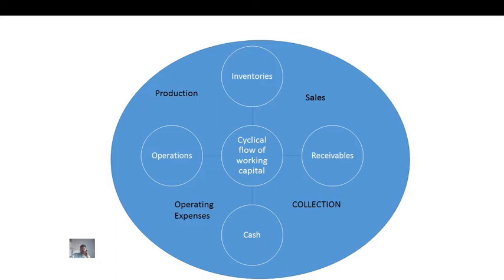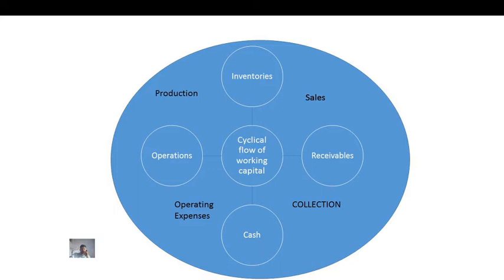After buying raw material, in the process of production, the raw material is converted into semi-finished goods, then into finished goods, that is, actual goods available as stock inventories.